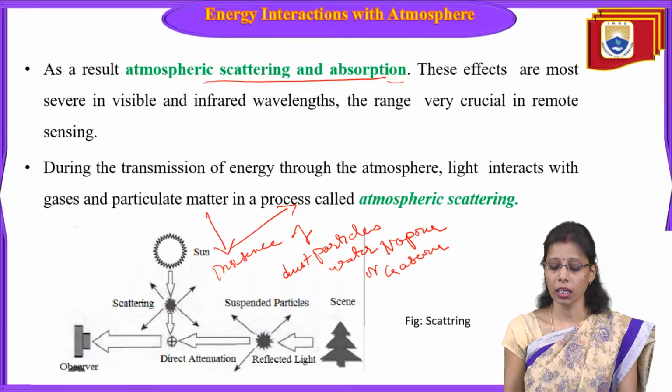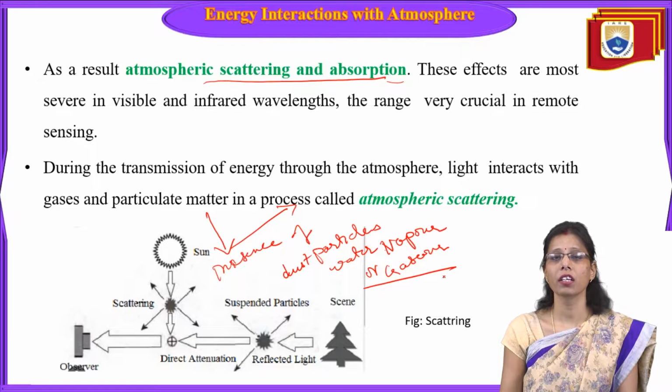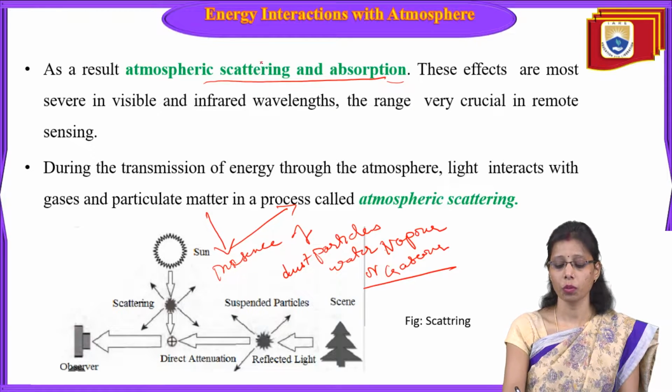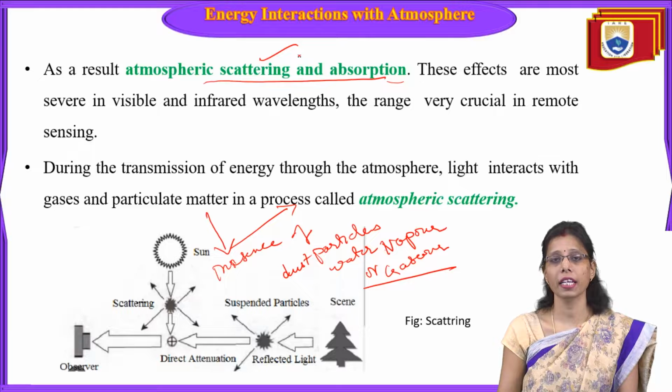Now absorption will occur when the gases are present. Most of the gases like carbon dioxide, ozone, or water vapor present in the atmosphere will absorb the radiation. So either it scatters or it absorbs. Two mechanisms will take place when the energy interacts with the atmosphere: scattering and absorption.